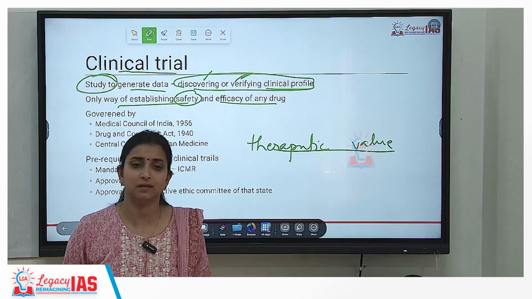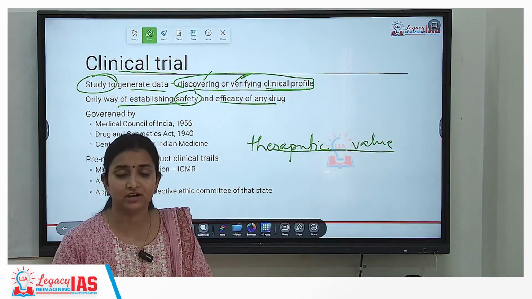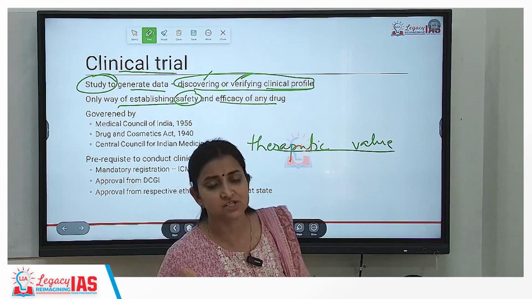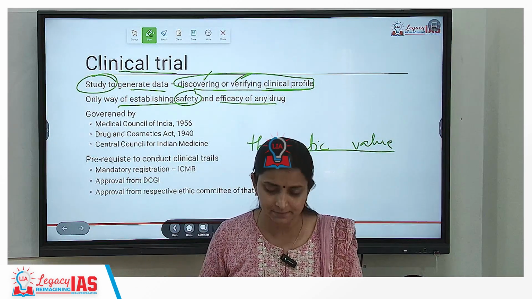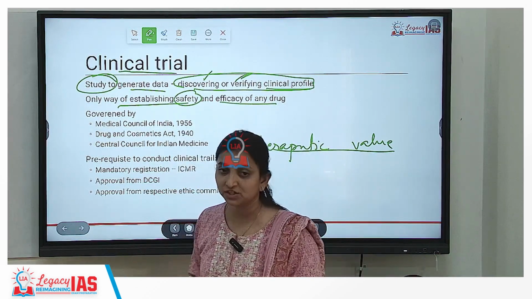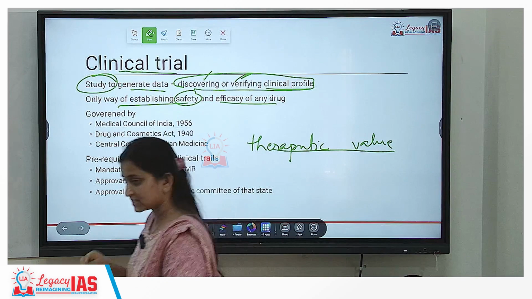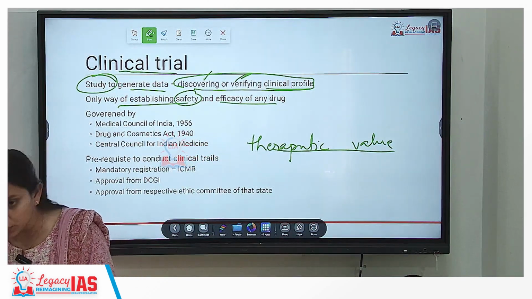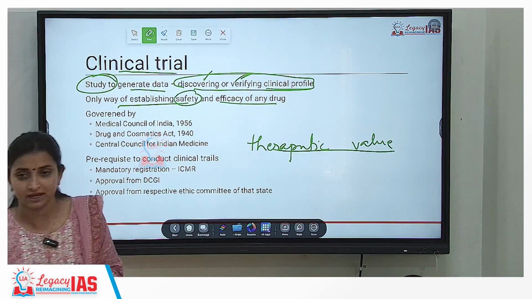Any drug that has been manufactured, to prove that yes, this drug is applicable and can be given to patients for any particular disease or disorder. If you have to carry out this kind of research and prove that this medicine is correct for this kind of patient, this is the only procedure, this is the only method that you have in your hands.